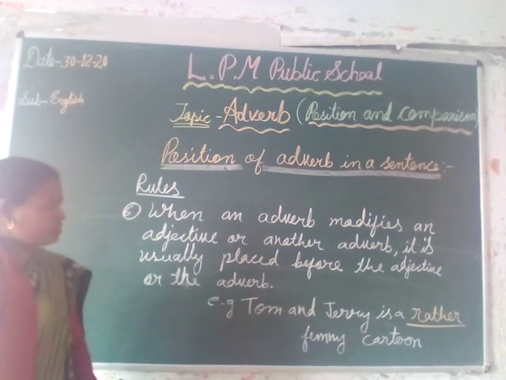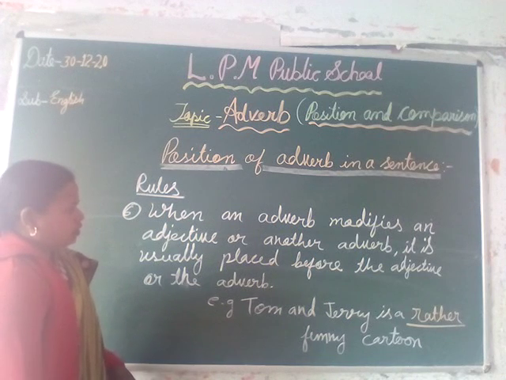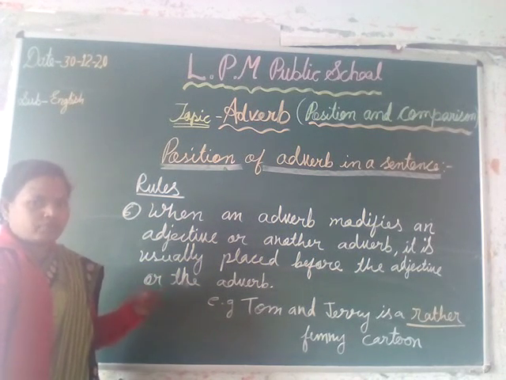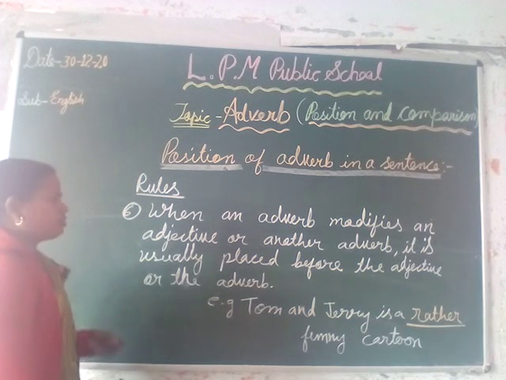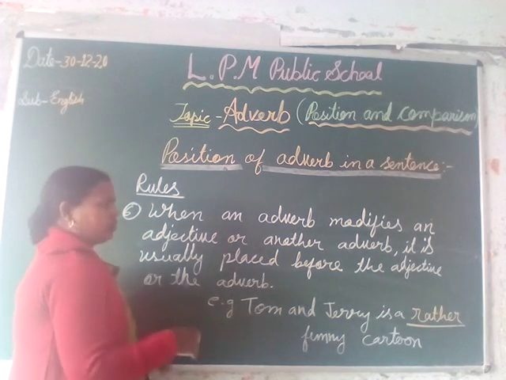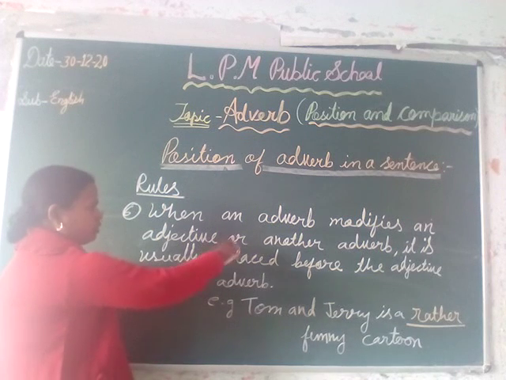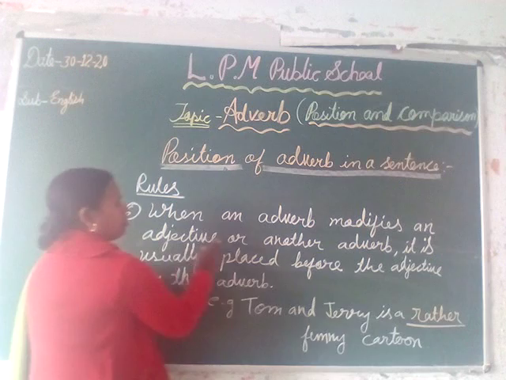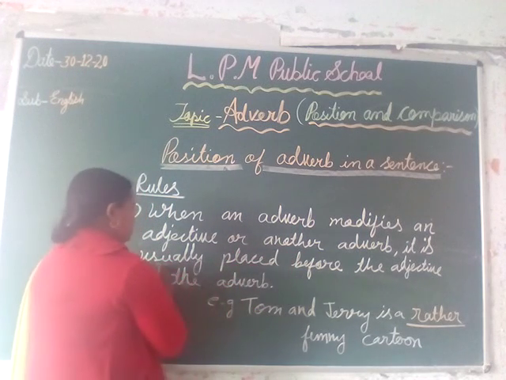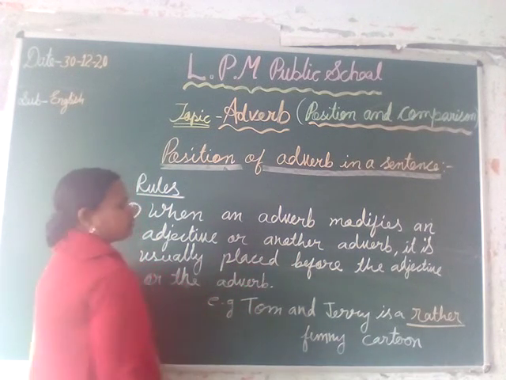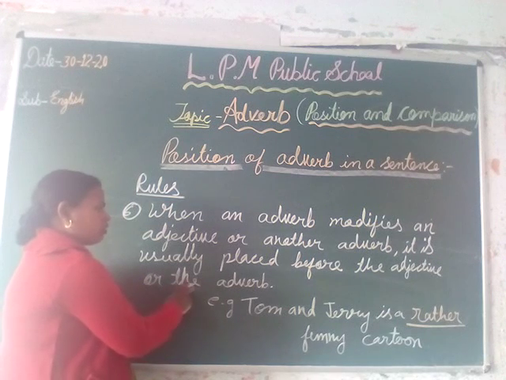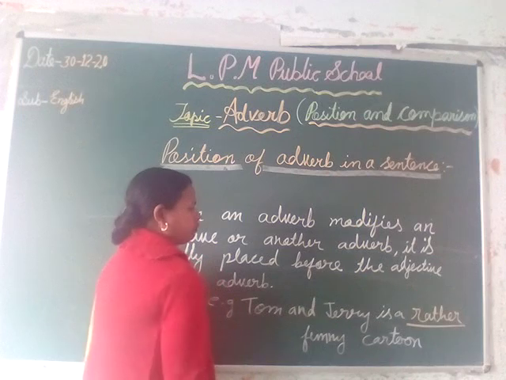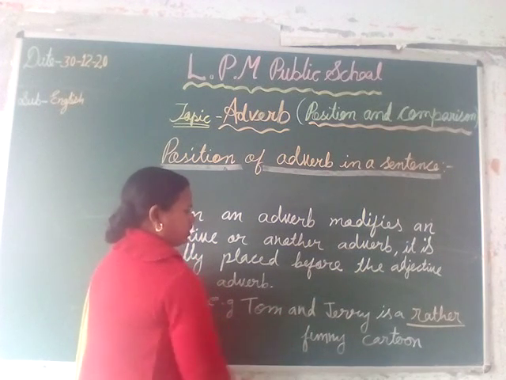It means in some sentences there is an adjective and an adverb, more than one or two adverbs. So when we have to put the adverb in such sentences, where an adverb modifies an adjective or another adverb, then it is usually placed before the adjective word or the adverb word. Suppose an example is given: Tom and Jerry is a rather funny cartoon.